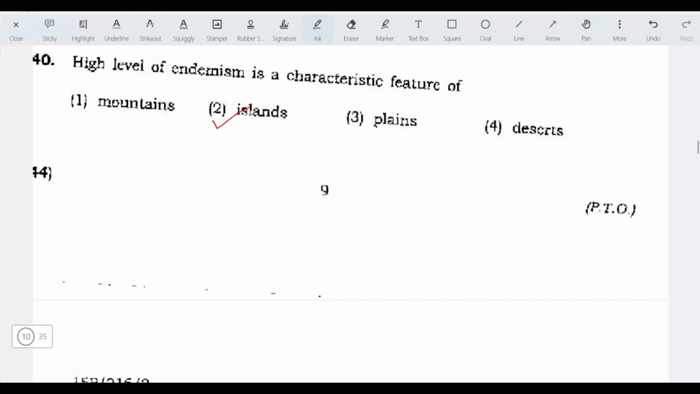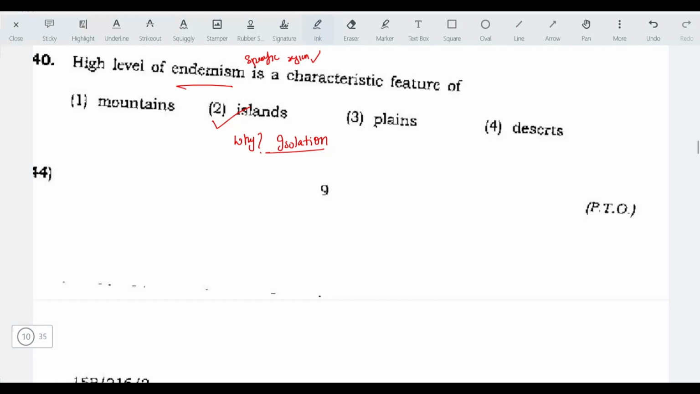Next question. High level of endemism is a characteristic feature of... The answer here is island. Why is it so? Due to their isolation. And what is endemism? Species that exist only in a specific region.